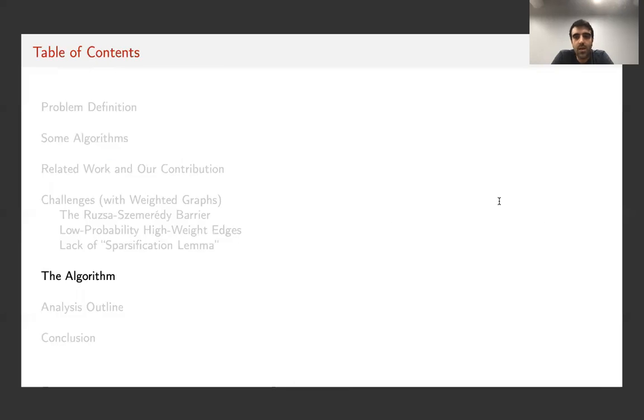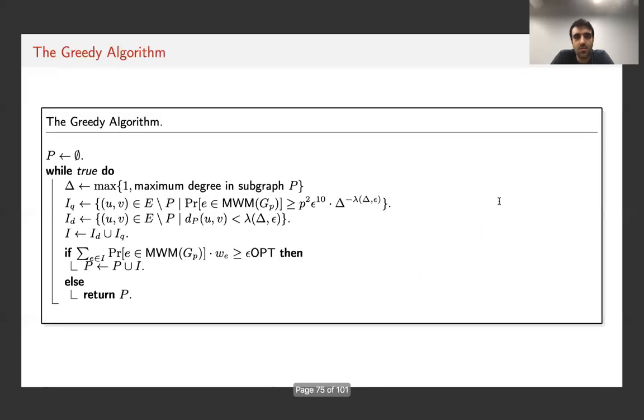Okay, so we can now finally get to describe the algorithm. So in addition to the Monte Carlo algorithm we discussed earlier, we use the following greedy algorithm. The greedy algorithm starts with an empty subgraph P, and then repeats this loop as we show, for up to 1 over epsilon steps. So we first define delta to be the maximum degree in P, or if this maximum degree is 0, as is the case initially, we let delta be 1.